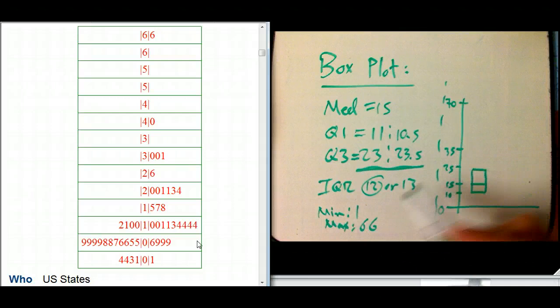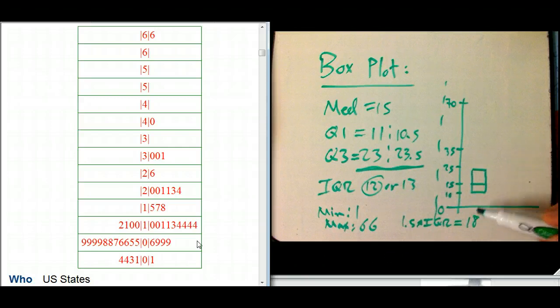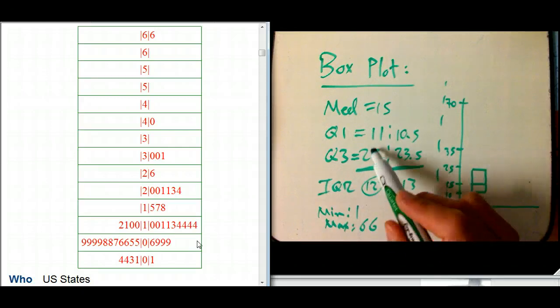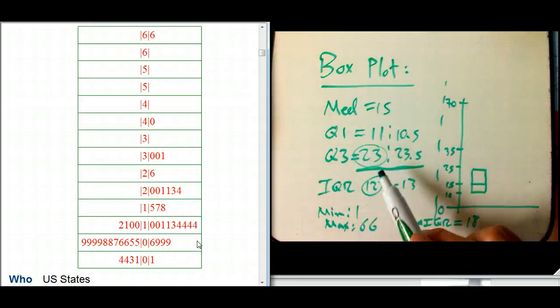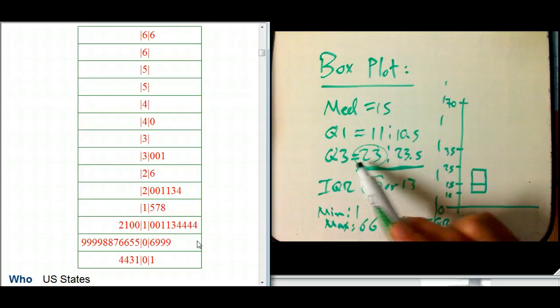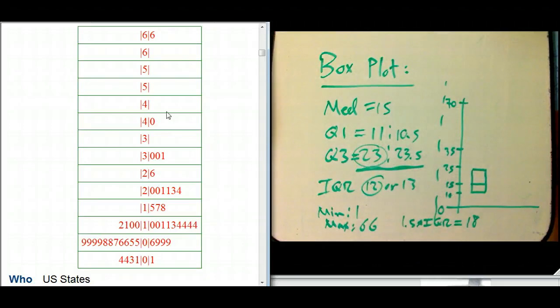Okay, and then we have to figure out where our fences are, the way the book talks about it. We look at the IQR, 1.5 times the IQR. If we use the 12 there, it's about 18. So anything that's 18 more than this is going to be an outlier. So 41 would be where the outliers start.